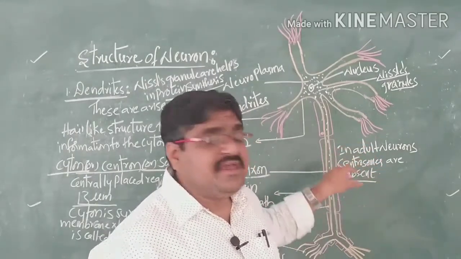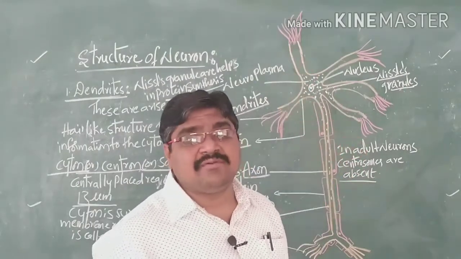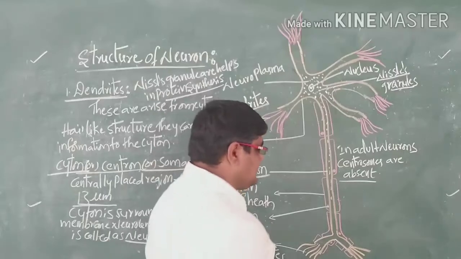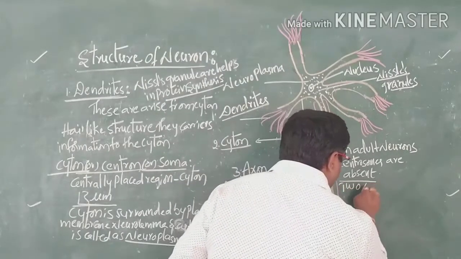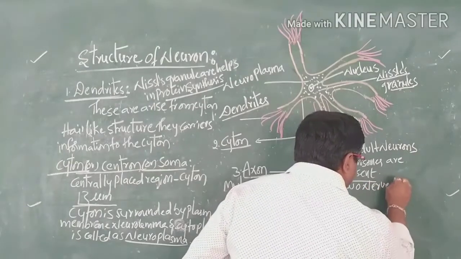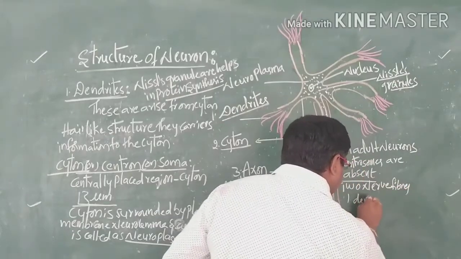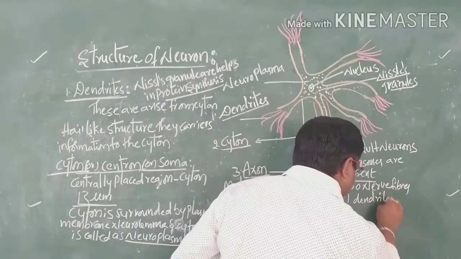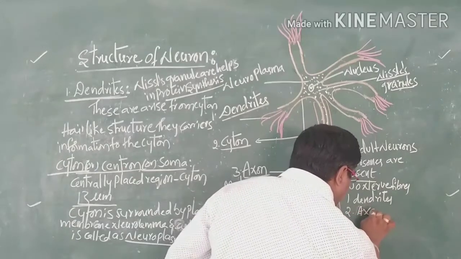Here the cyton has two fibers, which are differentiated into two nerve fibers. The first one is called the dendrites and the second one is called the axon.